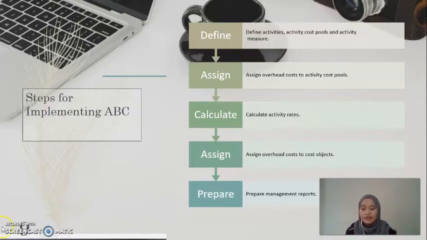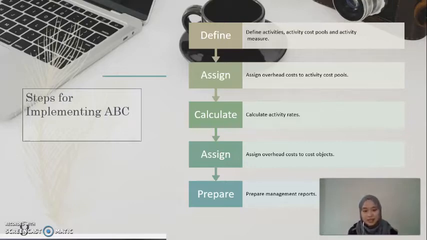Companies that use activity-based costing may identify hundreds of activities required to make their product. The most challenging part of this step is narrowing down the activities to those that have the biggest impact on overhead costs. Let's move to the second step, which is to assign overhead cost to activity cost pools. This step requires that overhead costs associated with each activity be assigned to activity cost pools. At this point, we have identified the most important and costly activities required to make products, and we have assigned overhead costs to each of these activities.